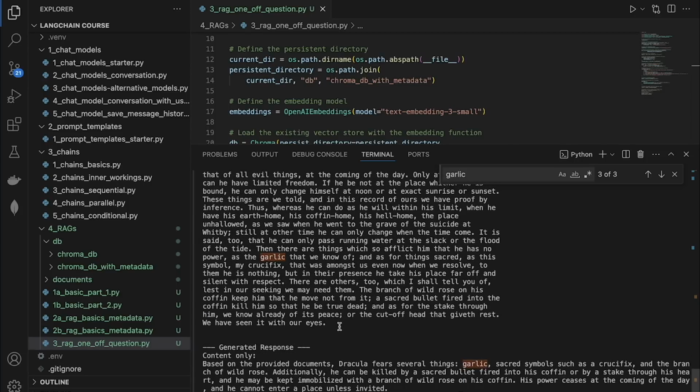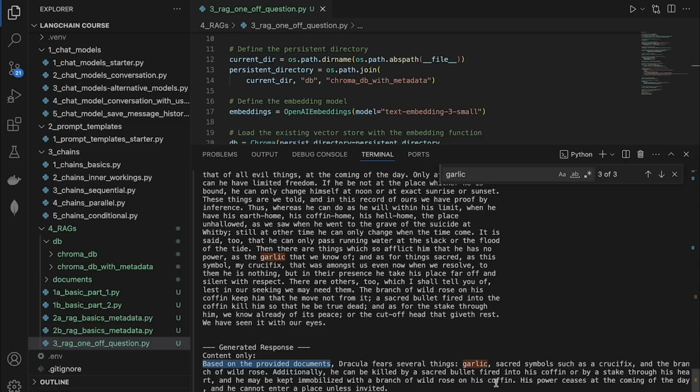How amazing is that, right? See, it says he is afflicted by garlic. He also does not like crucifixes. So if I scroll down all the way, you can see that the LLM also assures us that it only took all of this based on the provided documents. So this way, we know it didn't go into its own knowledge or do an internet search.